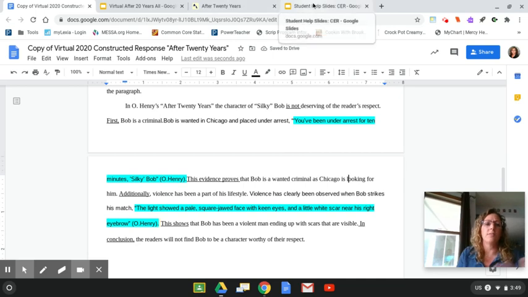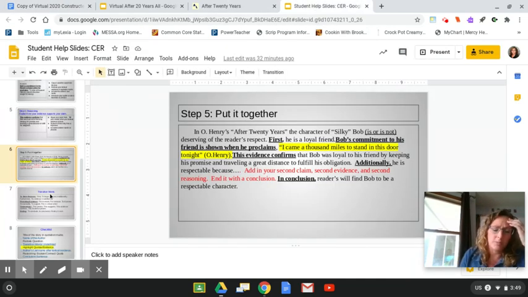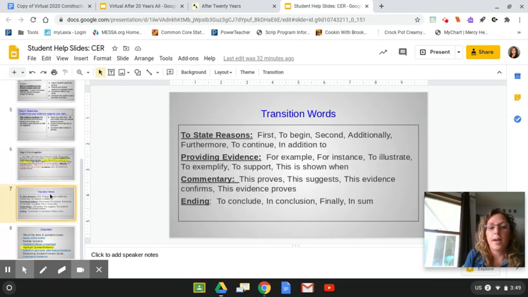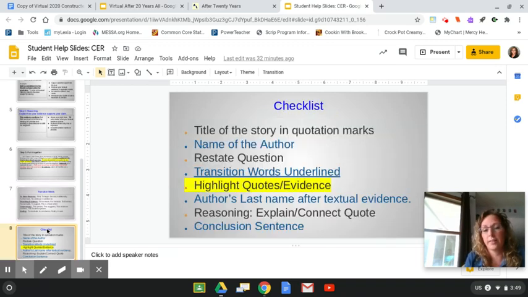So let's take a look. If you're like, oh man, I can't remember all those requirements, Mrs. McCaskey, you went way too fast. Well, take a look. I have a slide that has transition words, so if you're looking for some, they're right here. Also, there's a checklist. Make sure the title of the story is in quotation marks, which it should be because I put it there. The name of the author, which it should be because I put it there.